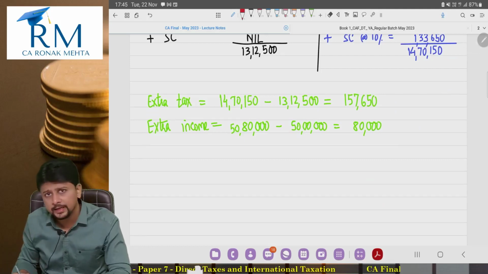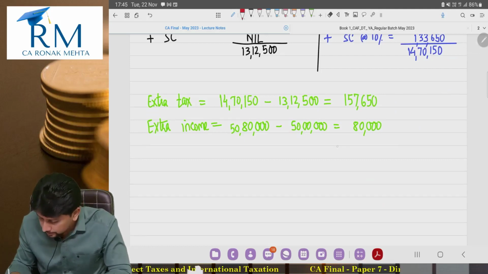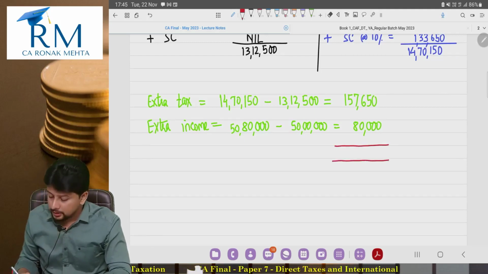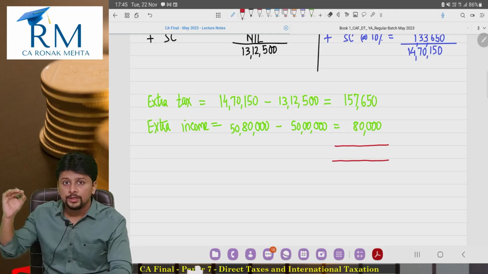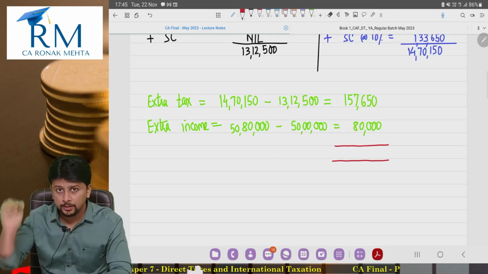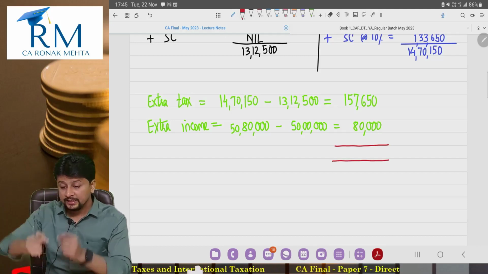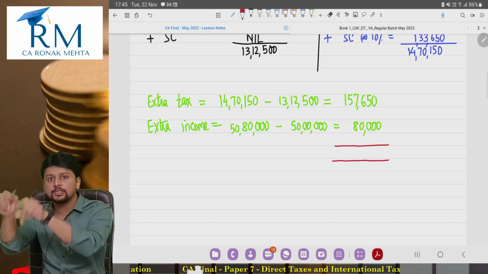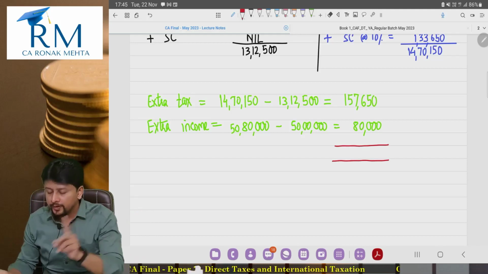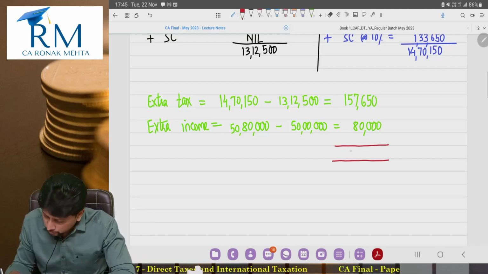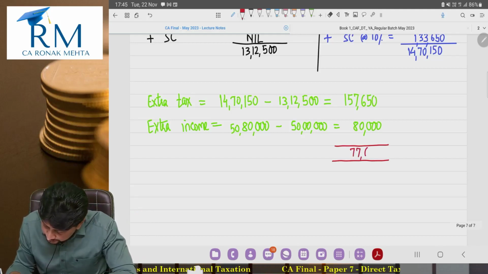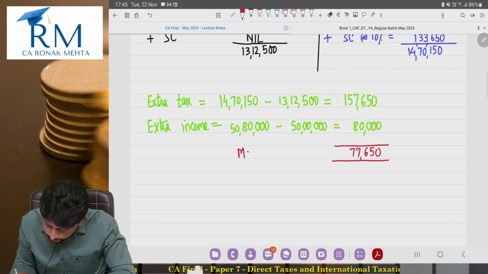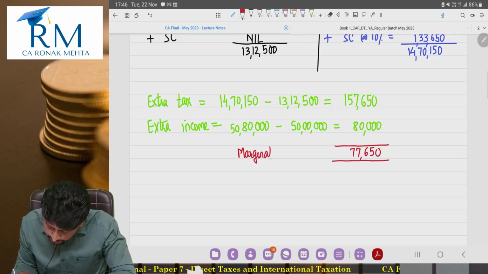So the government is saying, okay, Mr. Sunil, do one thing. Find the difference between the two: the extra tax that you are supposed to pay because surcharge became applicable, and the extra income that you earned due to which surcharge became applicable. So Mr. Sunil will say this difference is 77,650. This is your marginal relief.